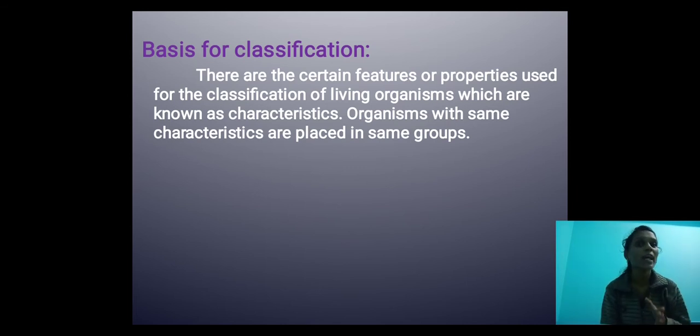Organisms with the same characteristics are placed in the same group. For example, all human beings have similar characteristics, that's why they are placed in the same group.